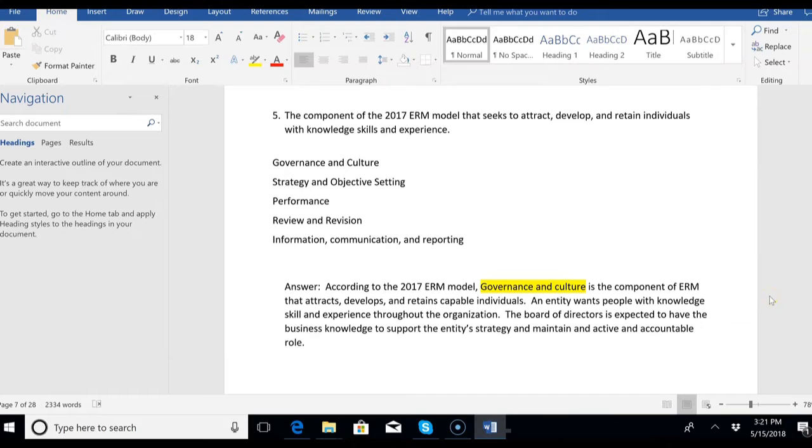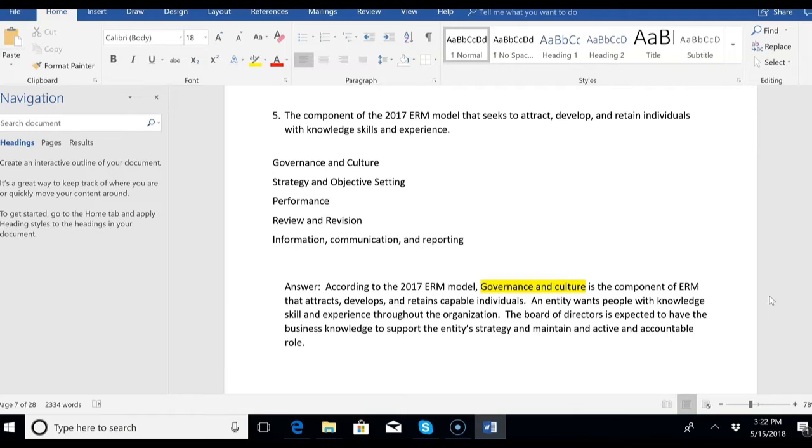Let's look at number 5, the component of the 2017 ERM model that seeks to attract, develop, and retain individuals with knowledge, skills, and experience. Which component is that? You know what it is by now. It's governance and culture. Not because we memorized anything, but because we understand and we have to play the word association game. Attract, develop, and retain individuals with knowledge, skill, and experience. Who's responsible for that? Governance, of course. That's the component of ERM that would attract, develop, and retain capable individuals.